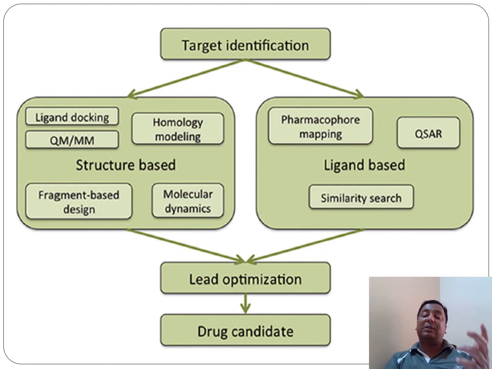Some features are associated with those interactions and that orientation, and all these features are based on the atomic level only.